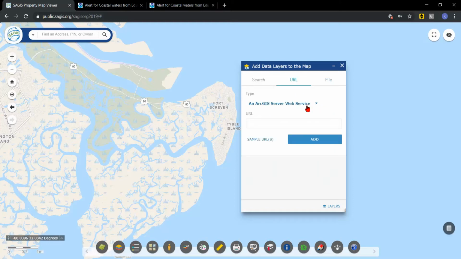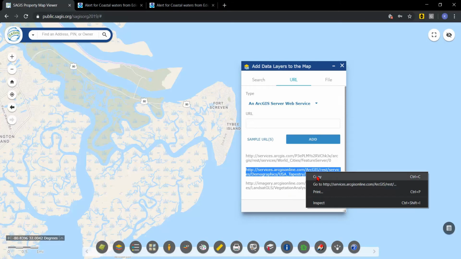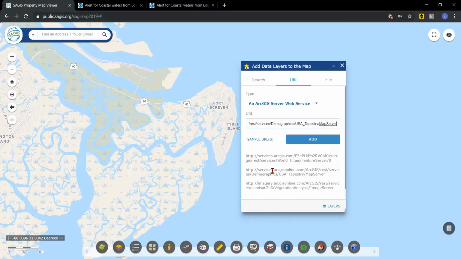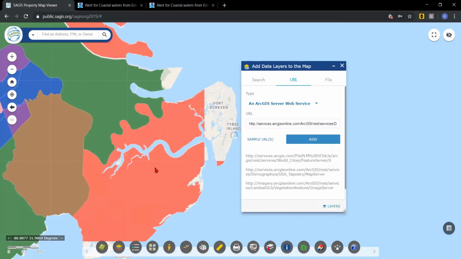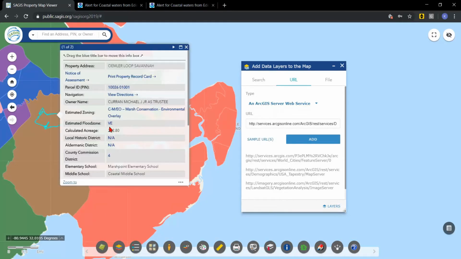You may also add a layer if you know a specific REST URL to a GIS server by pasting the URL here. In this next example, we will add demographics from the census provided by Esri. And this shows various population demographics.